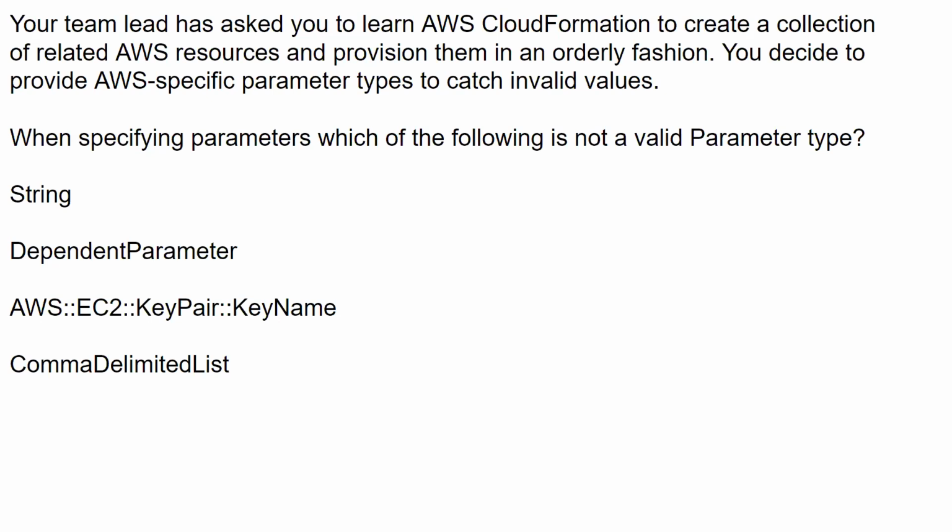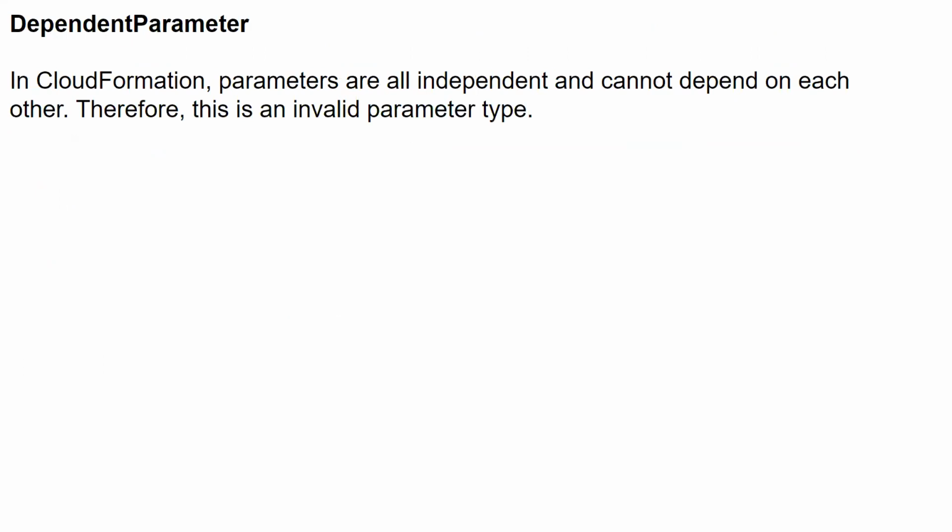String, dependent parameter, AWS EC2 key pair key name, comma delimited list. Dependent parameter. In CloudFormation, parameters are all independent and cannot depend on each other. Therefore, this is an invalid parameter type. Okay.